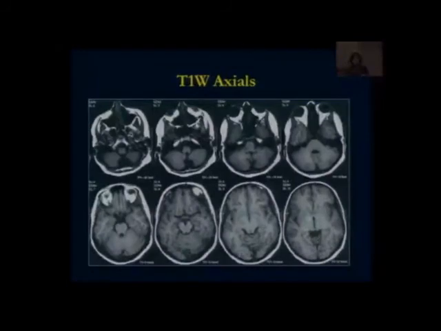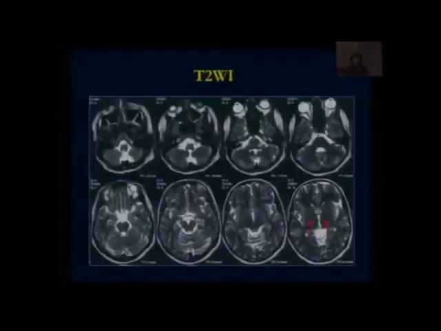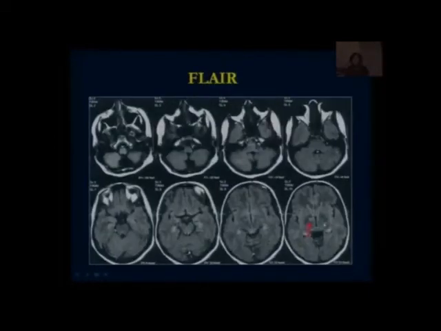She was asked to come for further follow-up, but because the patient was otherwise asymptomatic, she followed up with us only 6 years later, in September 2003. So these were the T1 weighted axial images of that time, which did not show anything. Nothing obvious was seen on these. On the T2, all other lesions had disappeared except for the globi pallidi, which showed very subtle residual signal abnormality. Same thing was seen on the FLAIR, subtle. Everything had disappeared.